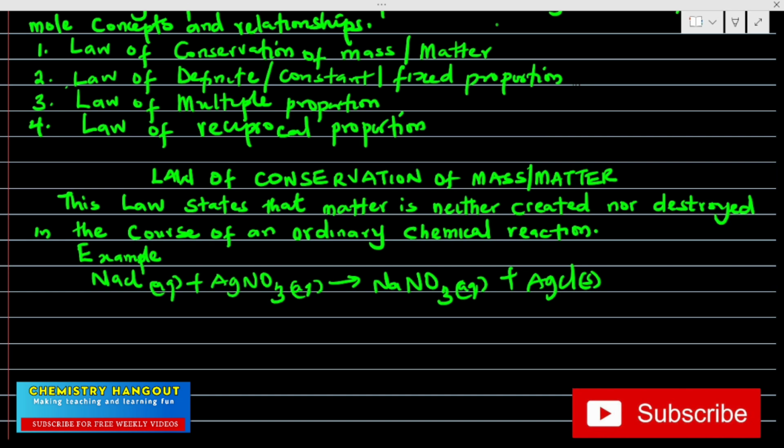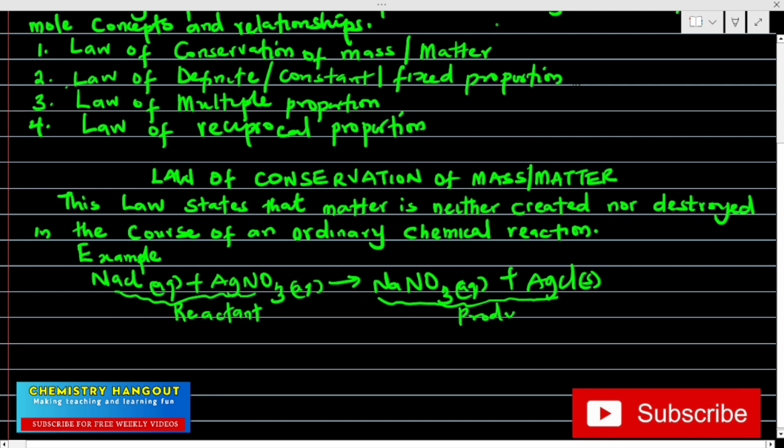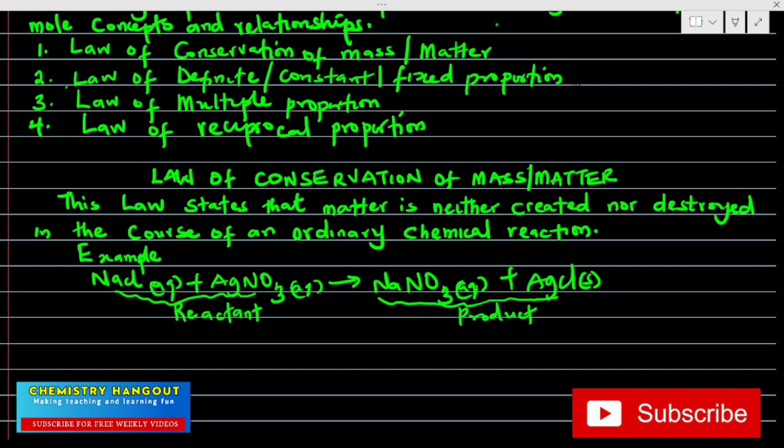So how do we know that the law of conservation of mass will hold here? For this particular reaction, sodium chloride and AgNO3, which is silver nitrate, we call them the reactants. They reacted together to give us these products. So what is the application of the law of conservation of mass here? How can I prove in this equation that the law holds for this reaction?